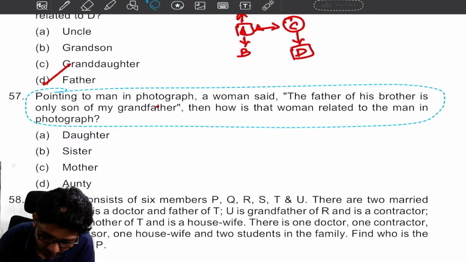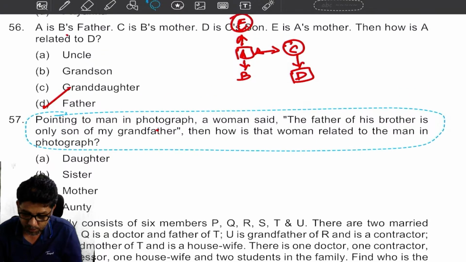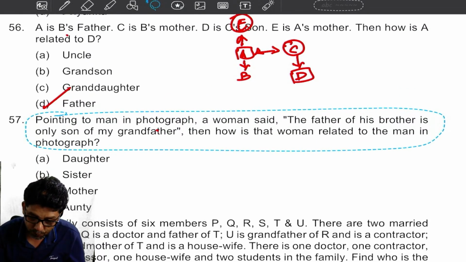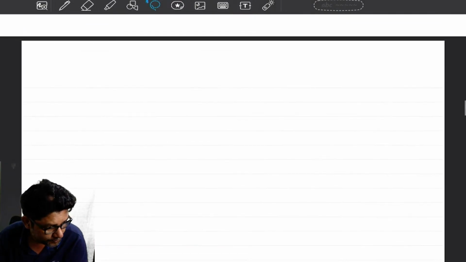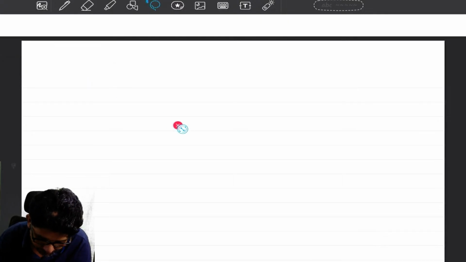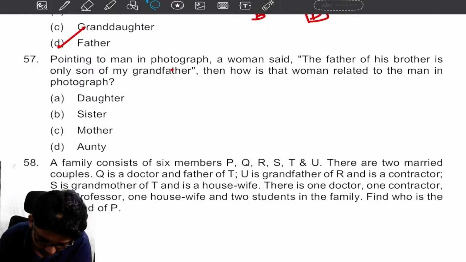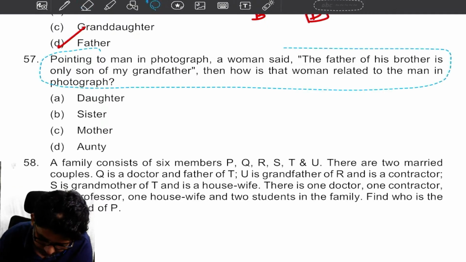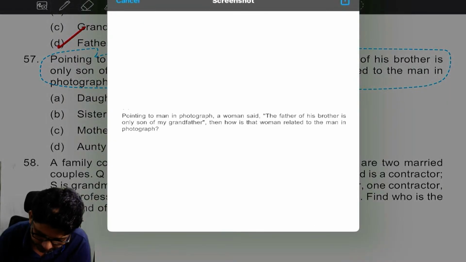I think the students who are attending my session for the first time, anyone attending for the first time, so that I can explain how the conversation type can be solved. Okay. Daughter. Very good.